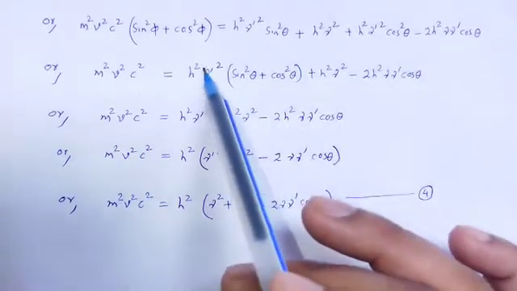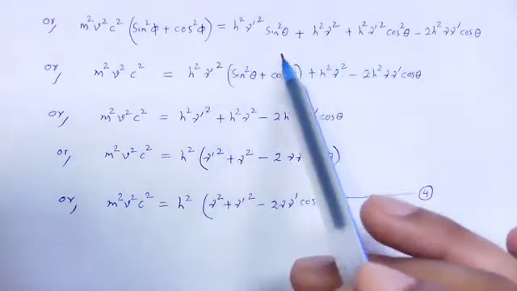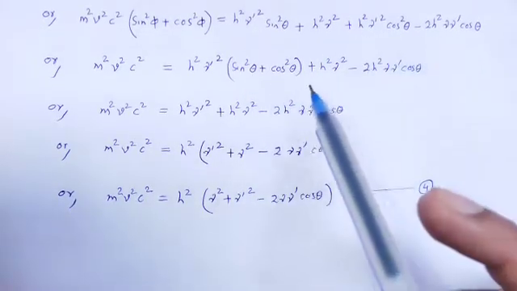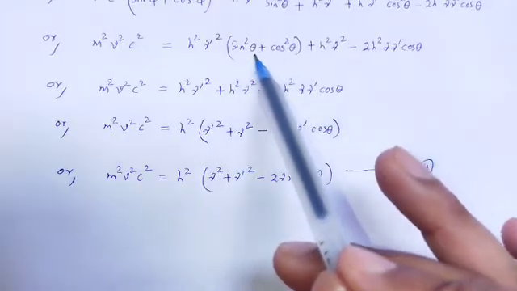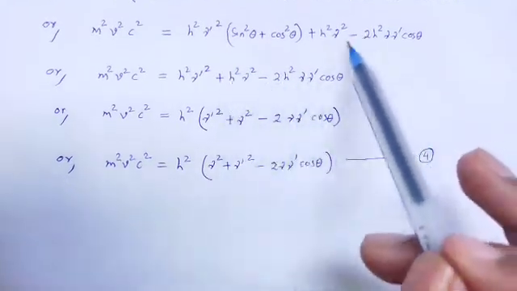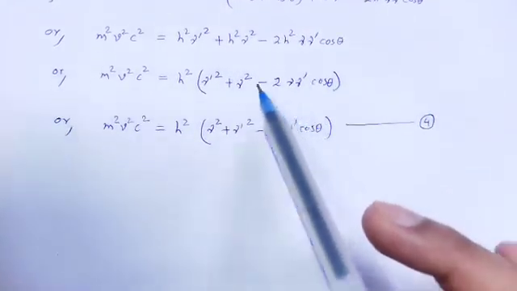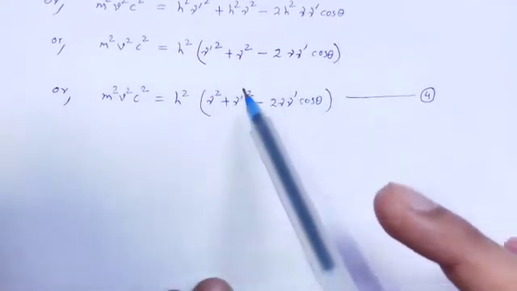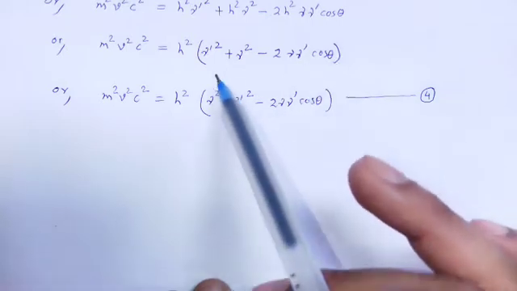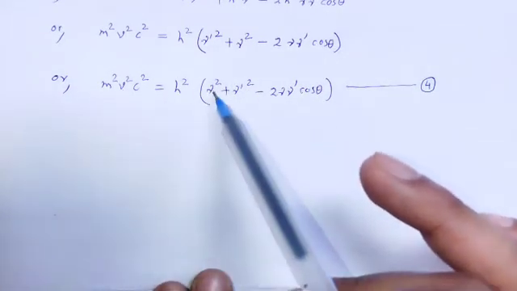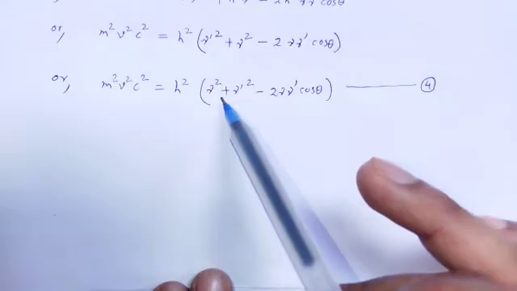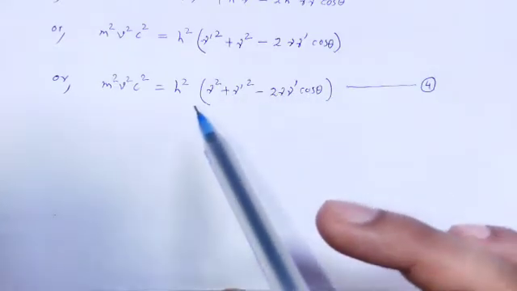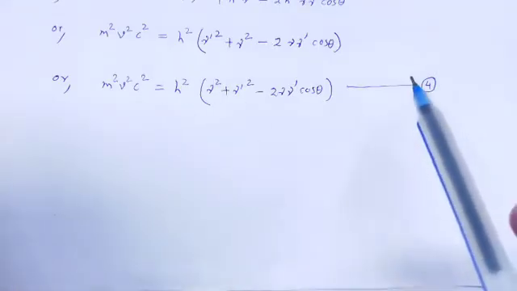In that term, h²ν'² is common, and inside that bracket sin²θ plus cos²θ is equal to 1. Next terms are written. Here we take h² as common, and inside that bracket we write h²(ν² plus ν'² minus 2νν' cos θ). Equation number 4.